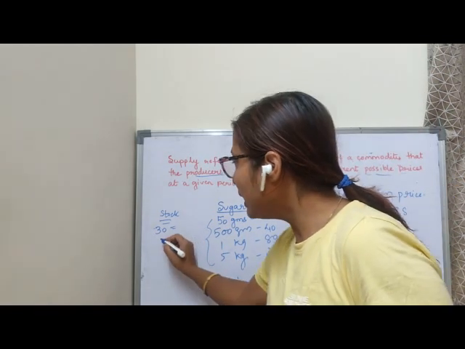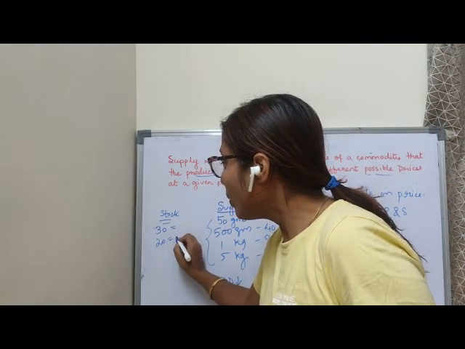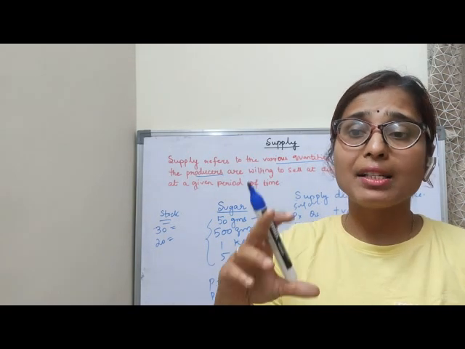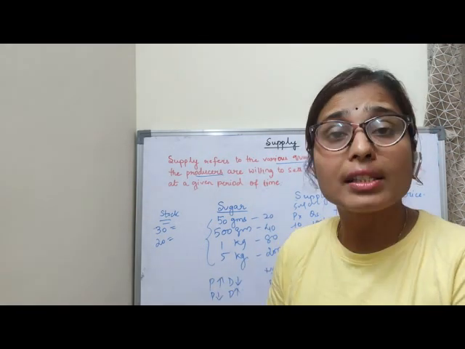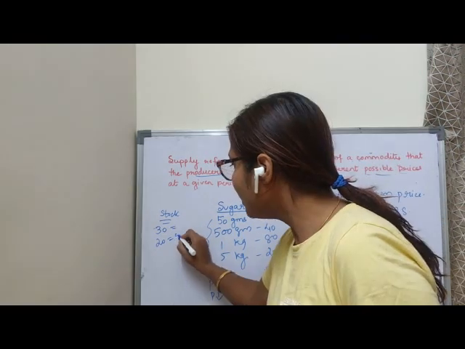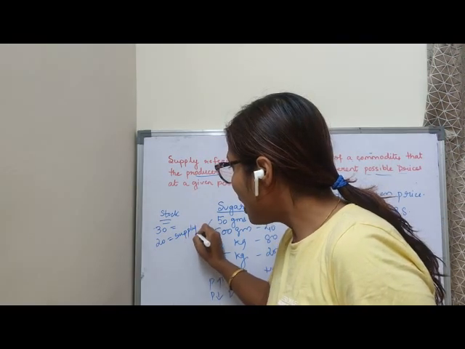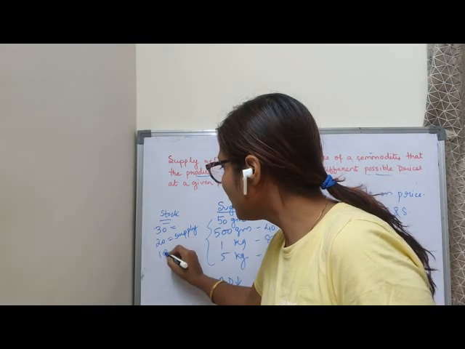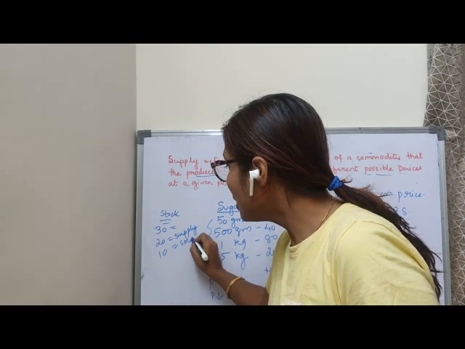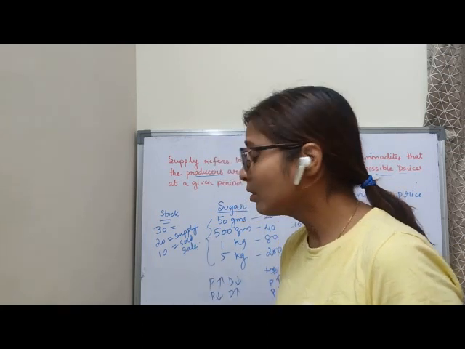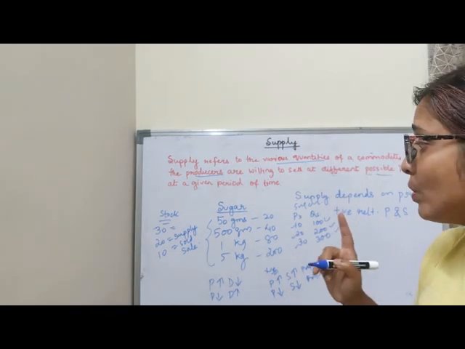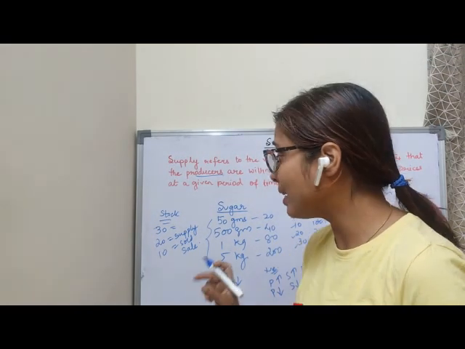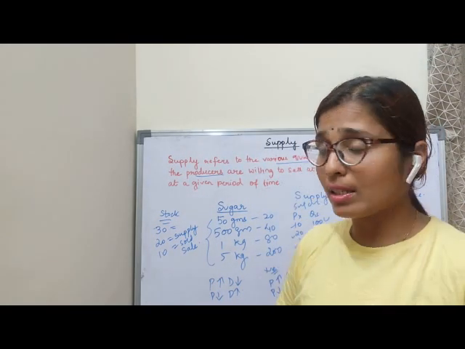Now out of 30, I have displayed only 20 in my shop. That means I am offering 20 marker pens for sale. That means this is my supply. Out of 20, only 10 marker pens I have sold. So this is my sale. Clear? So this is the difference between stock and supply. Stock is the bigger concept, supply is the smaller concept, and sale is the smallest concept.